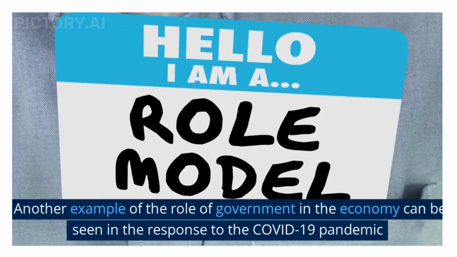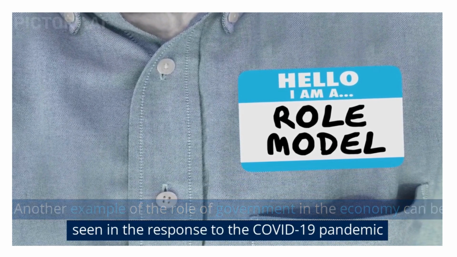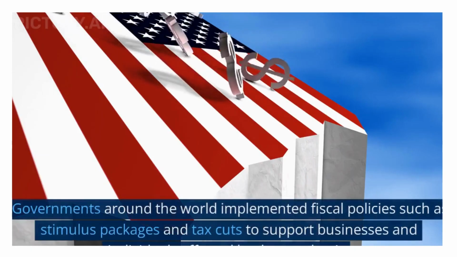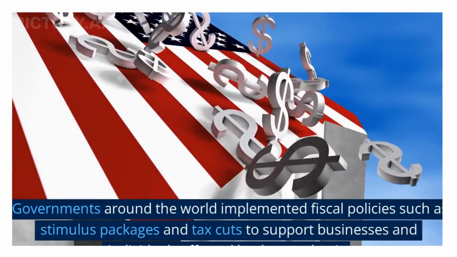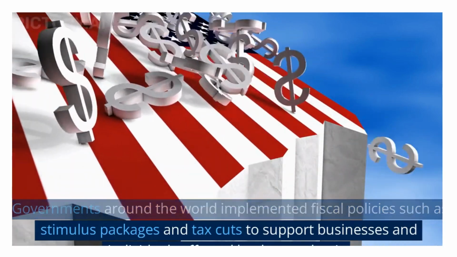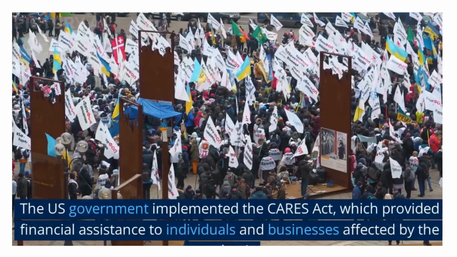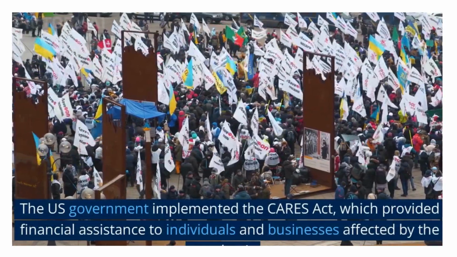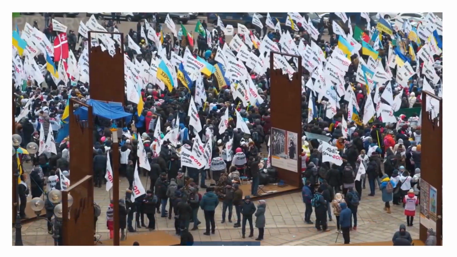Another example of the role of government in the economy can be seen in the response to the COVID-19 pandemic. Governments around the world implemented fiscal policies such as stimulus packages and tax cuts to support businesses and individuals affected by the pandemic. The U.S. government implemented the CARES Act, which provided financial assistance to individuals and businesses affected by the pandemic.